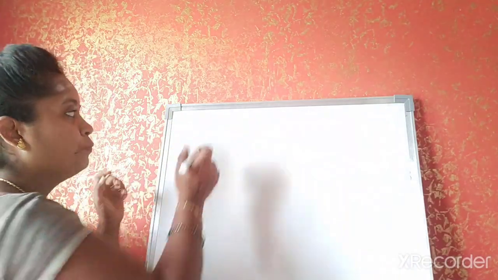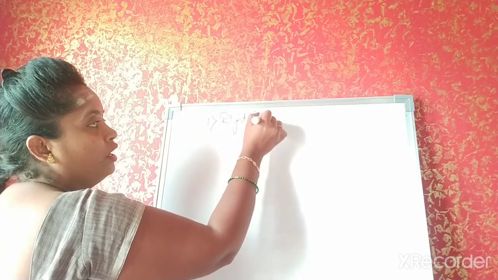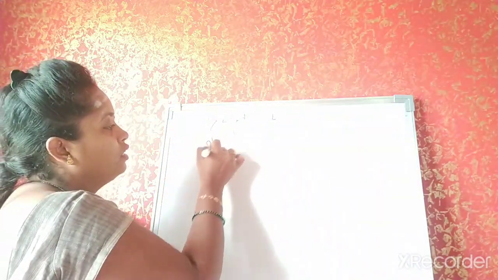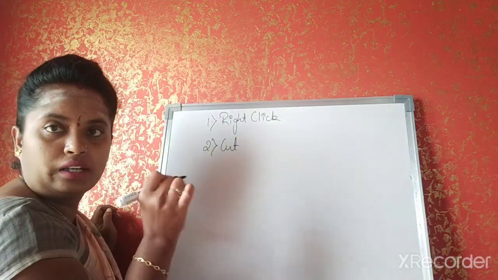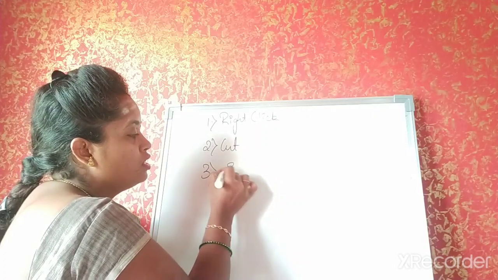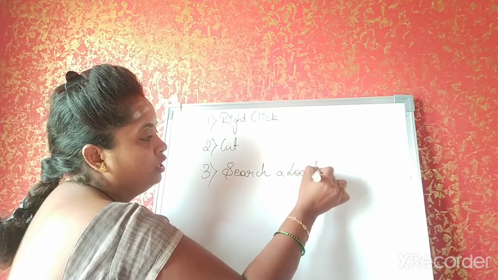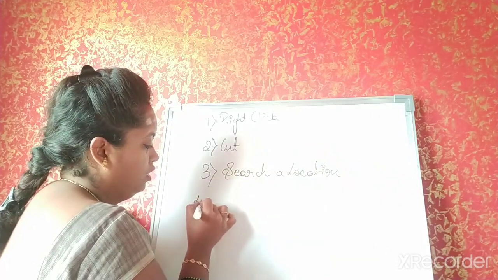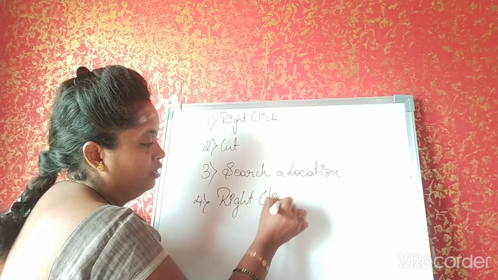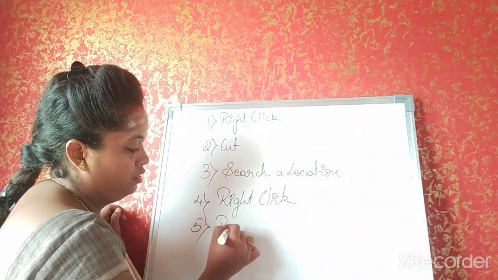The method is the same. Right click on the file or the folder, then click on cut option, then search a location, then right click, then paste.